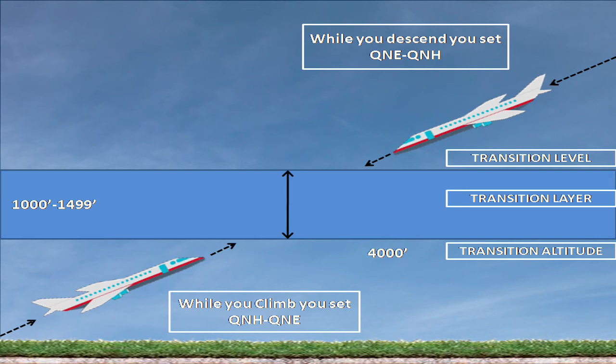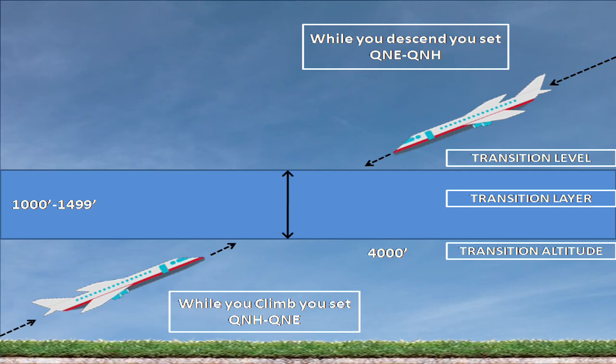Because below transition altitude, for safety purposes, to avoid obstacles, we use QNH settings. And after crossing, or rather after transition level, we set QNE, so that we can use flight levels there.